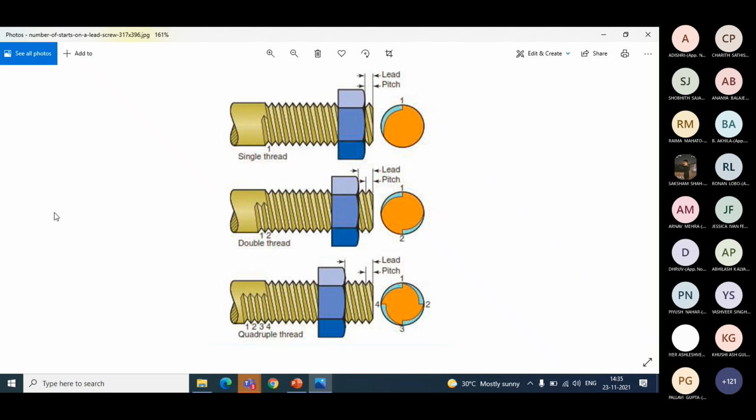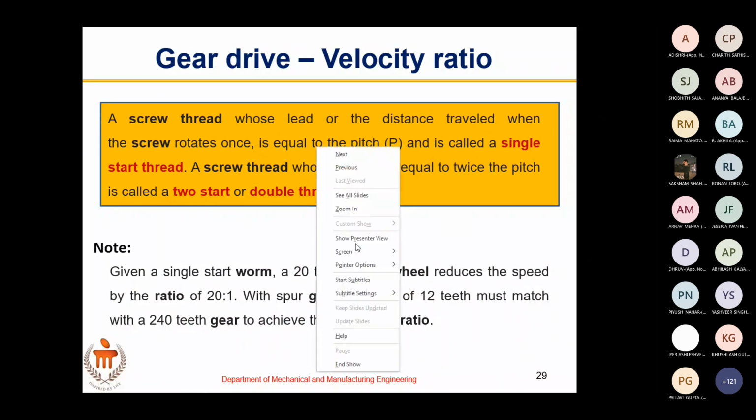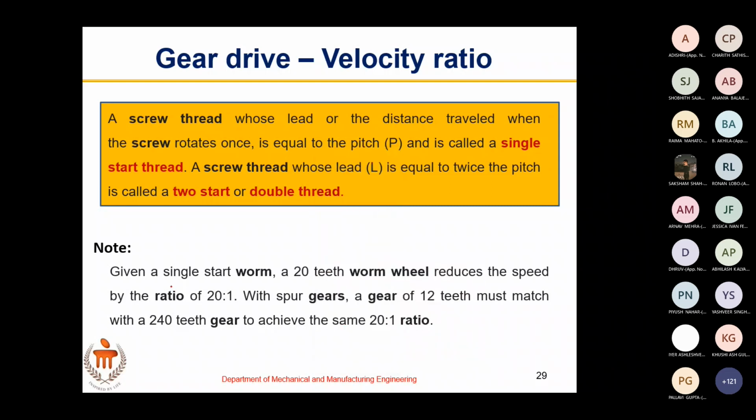So in a worm and worm wheel, what I have learned is, if a worm wheel has, for example, 100 teeth, and if it is single start, then what is the velocity ratio?